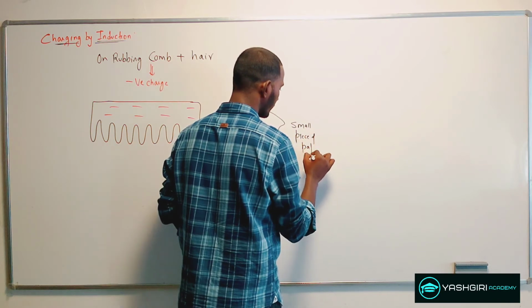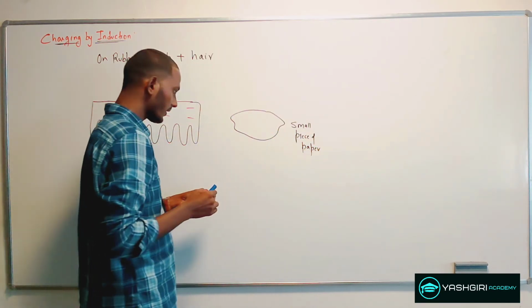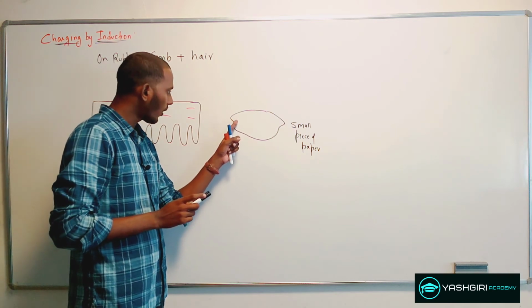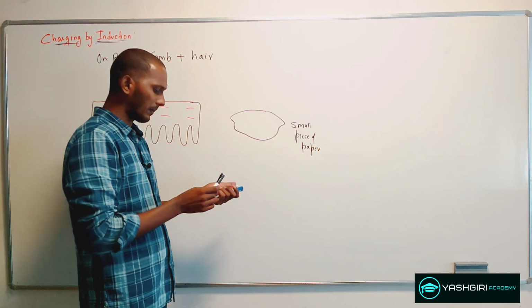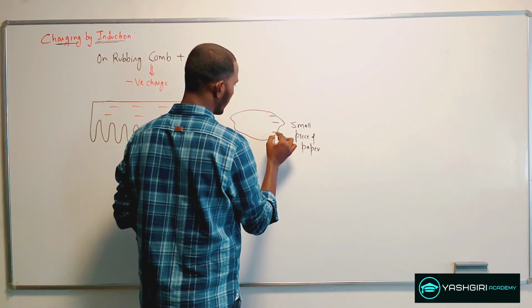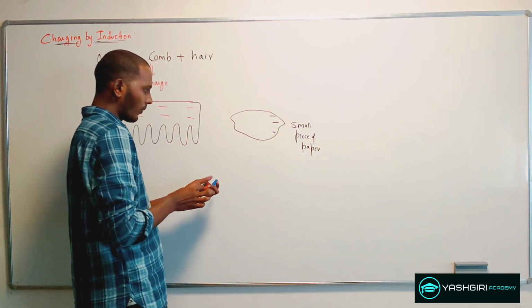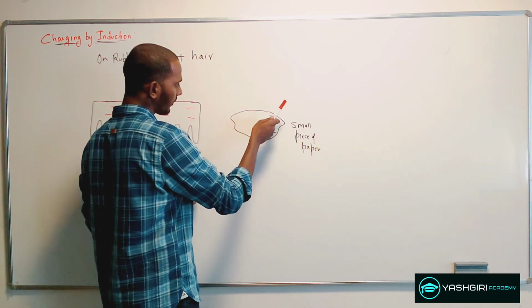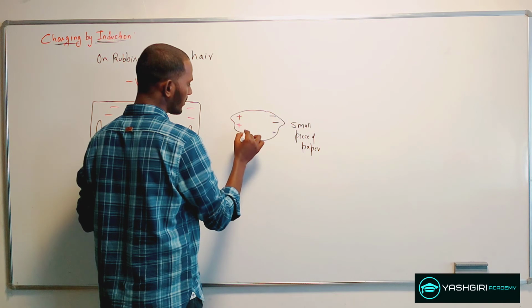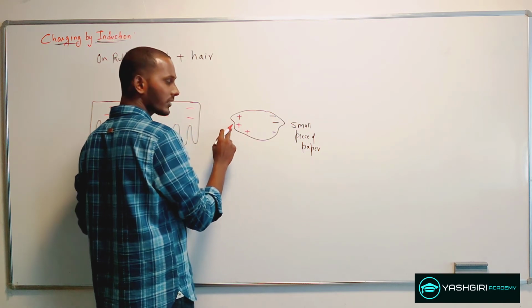what happens is that the electrons which are on this closer edge of the paper get moved away to the further edge, and when there is a movement of the electrons, at the same time there is a deficiency of electrons on the same edge.